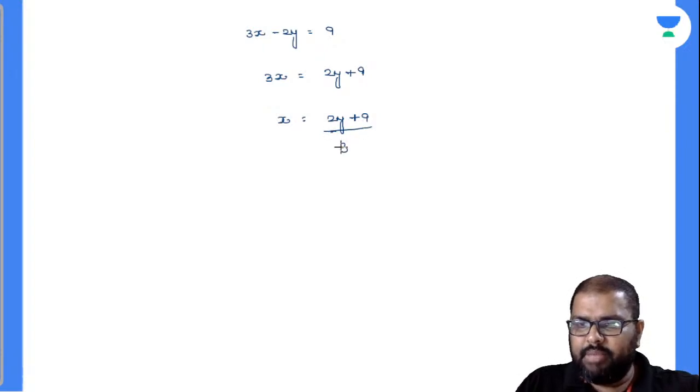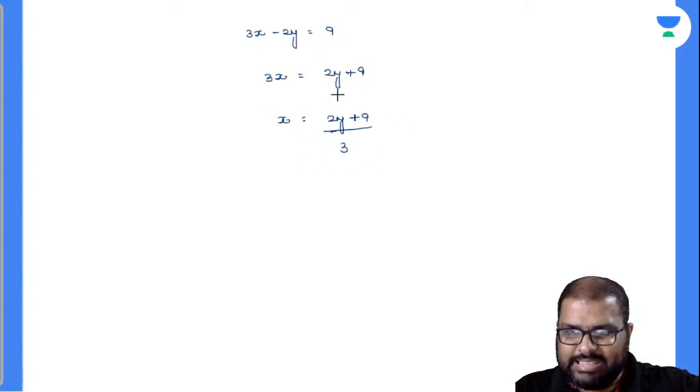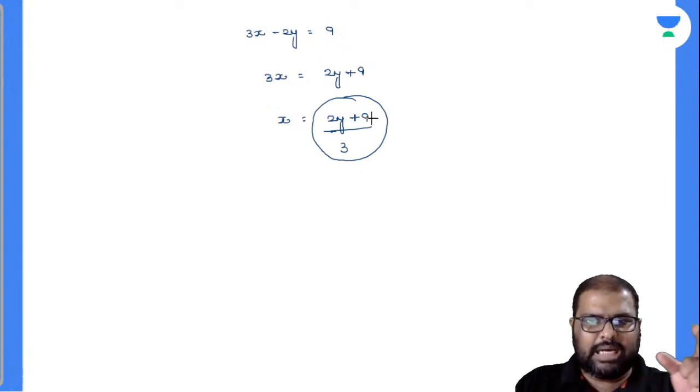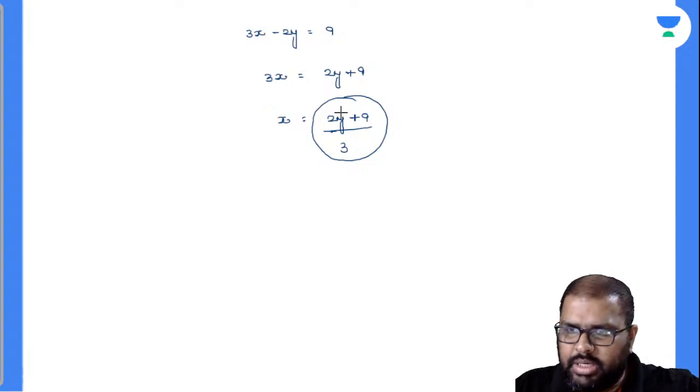Now what is the minimum value that you can give for Y? This expression has to be divisible by 3. You closely observe there, what is the minimum value there? 9 plus 2 is 11, so it has to be 12, and again 15.